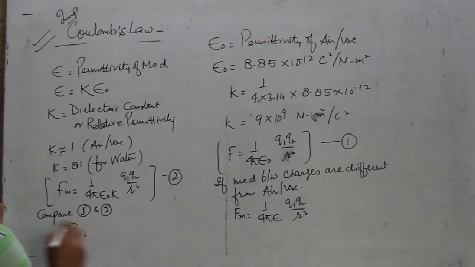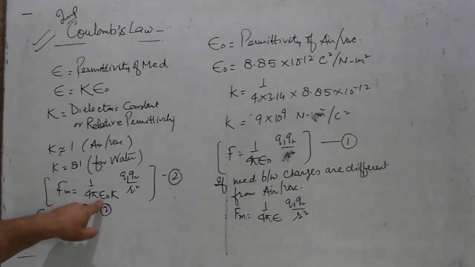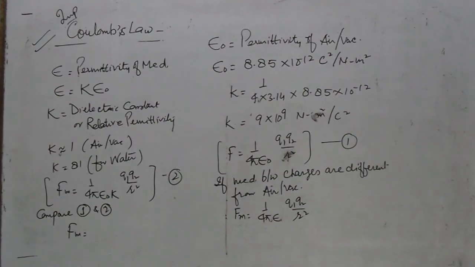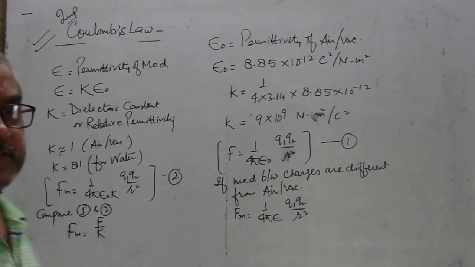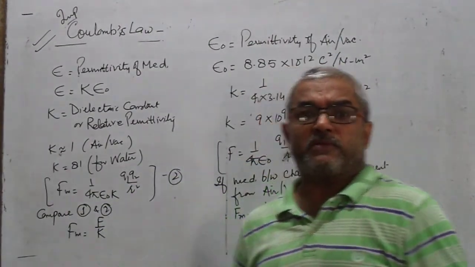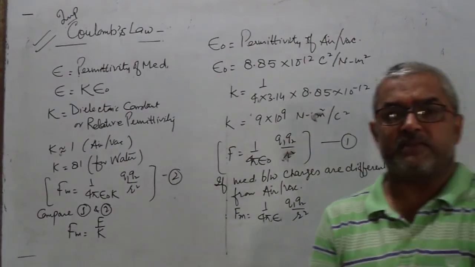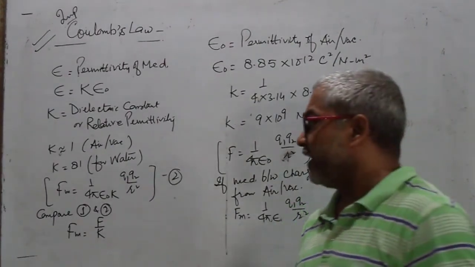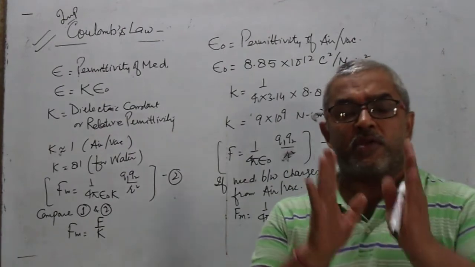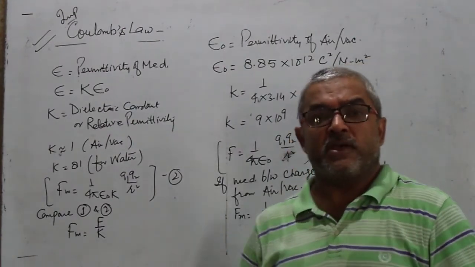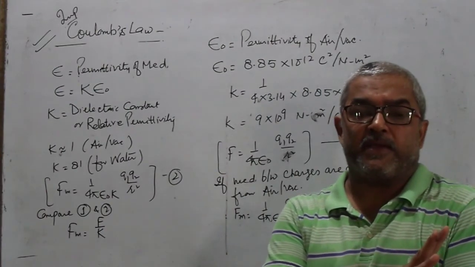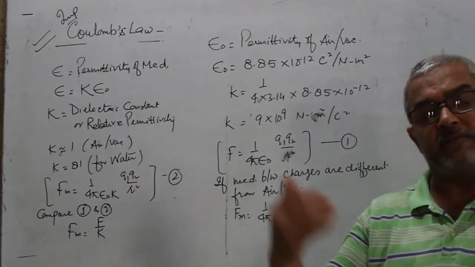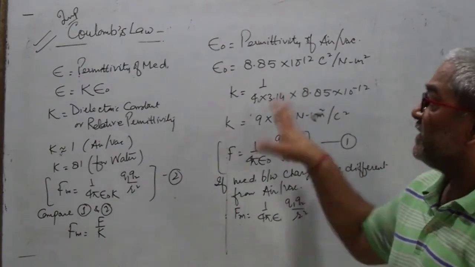Fm is equal to, here 1 upon 4 pi epsilon naught Q1 Q2 upon R square is the value of F, upon K. It means if the medium between the two charges is other than air or vacuum, then the force between the charges reduces by a factor K. It means the force gets reduced. This is Coulomb's law.